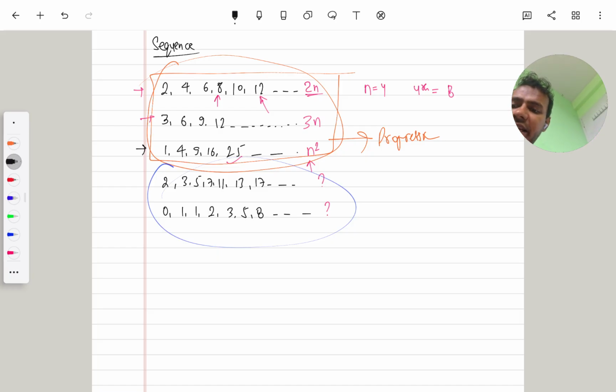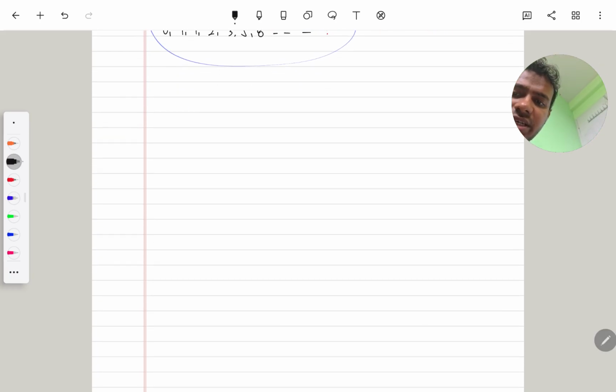Now I will define it. First definition is sequence. Now what is sequence?